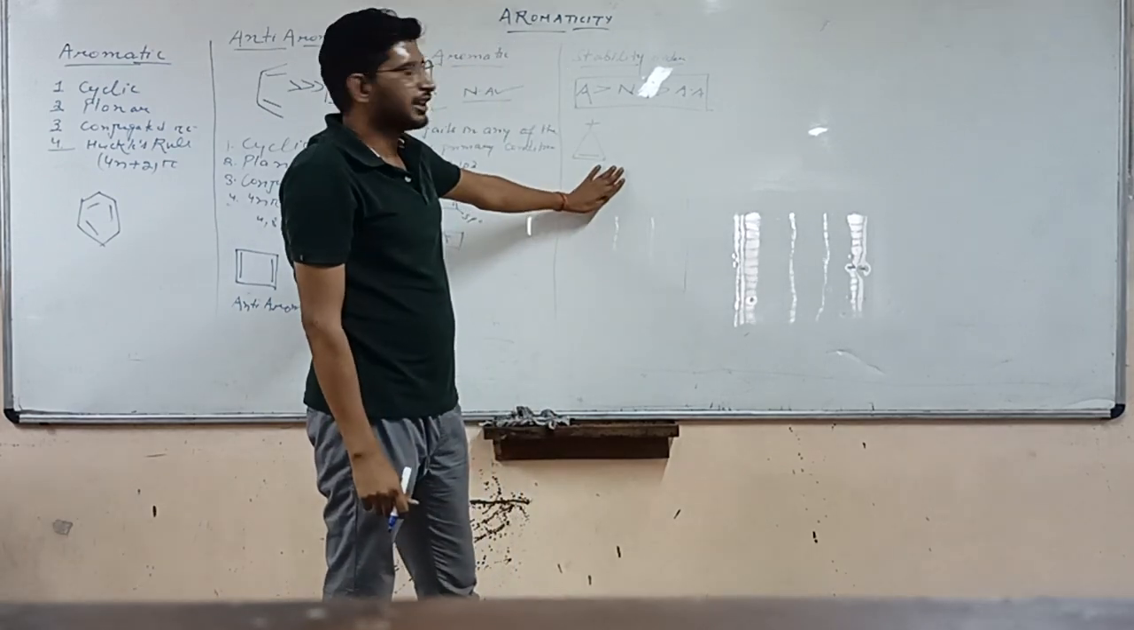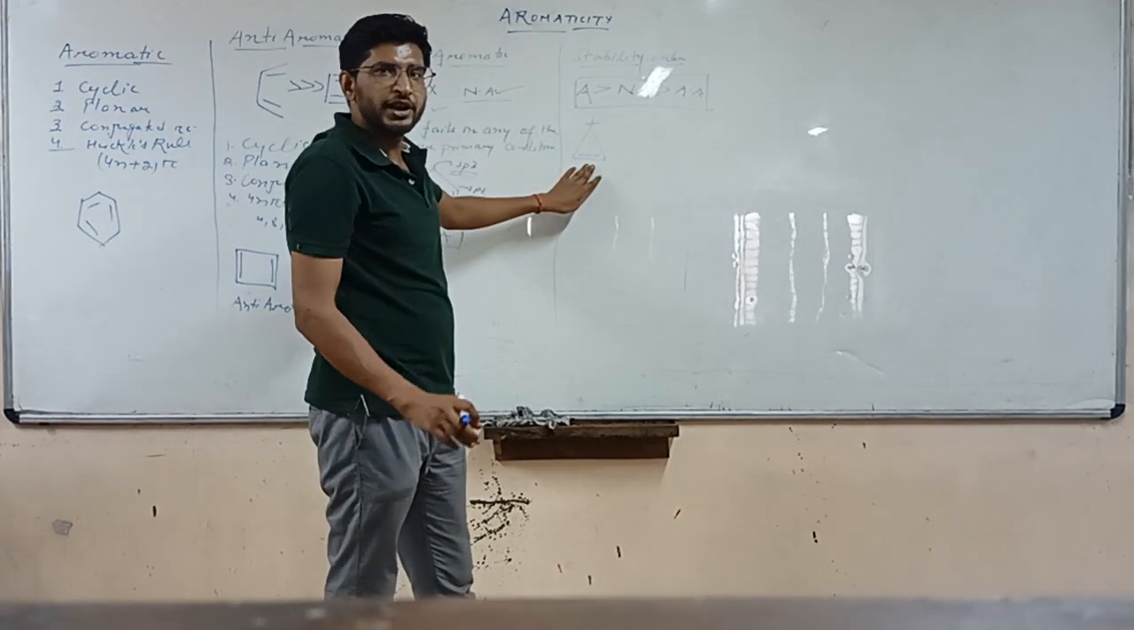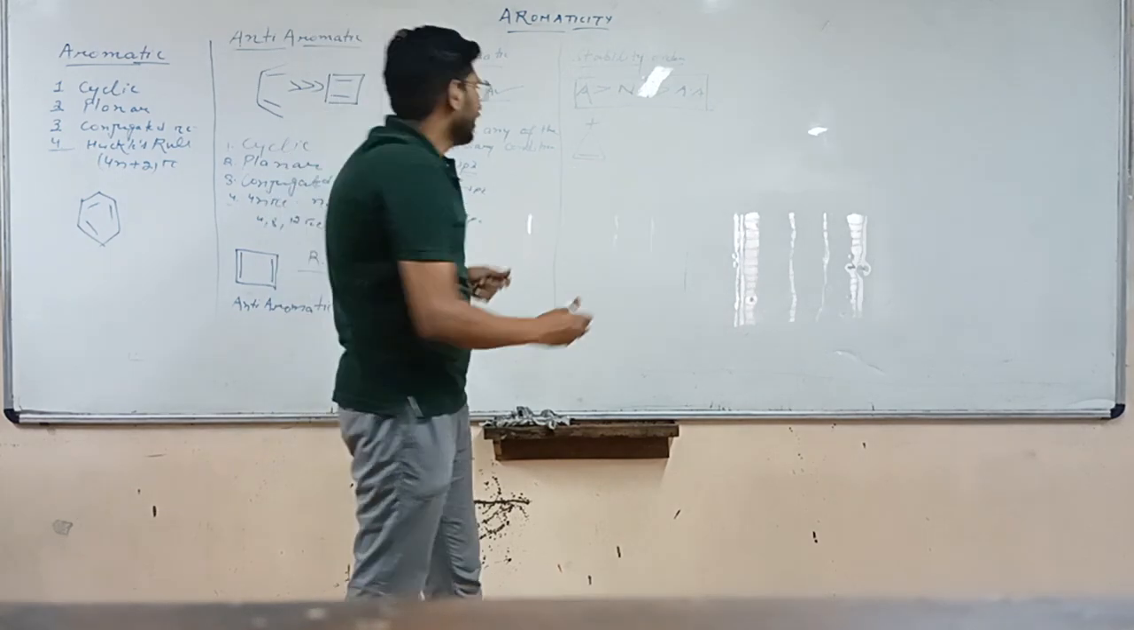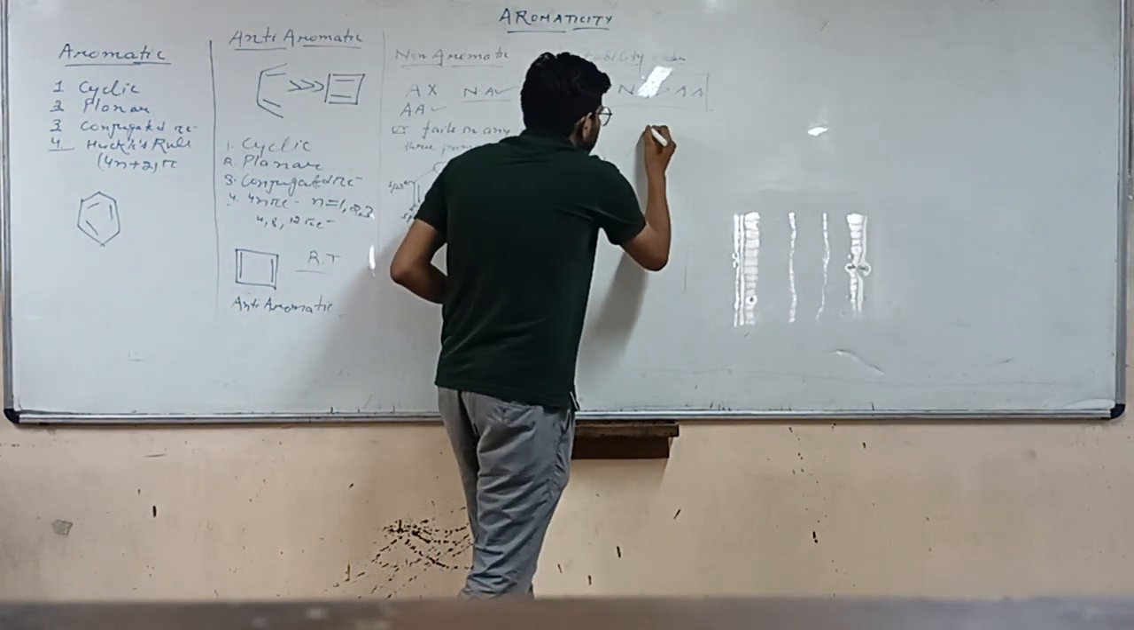This compound is cyclic, planar, having conjugated pi electrons and having 2 pi electrons. This compound will be aromatic. Let's take another example.